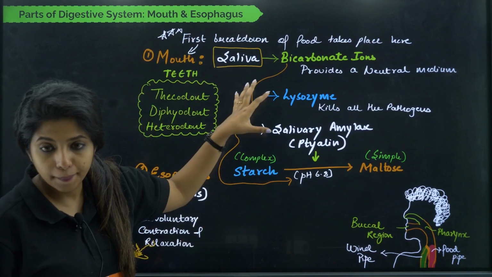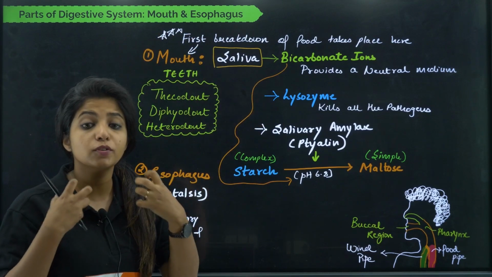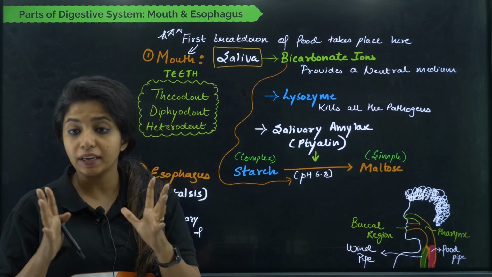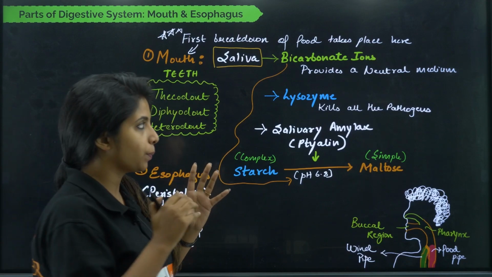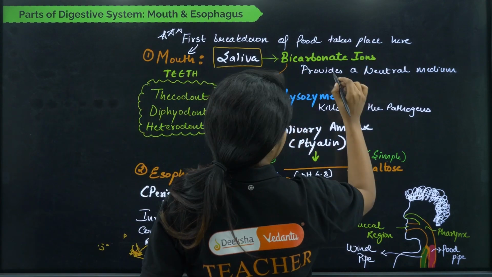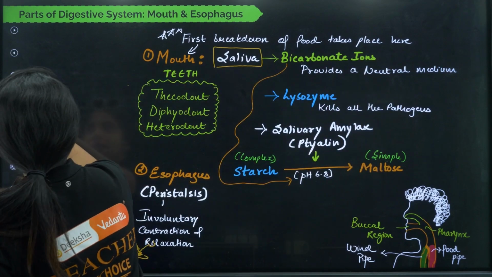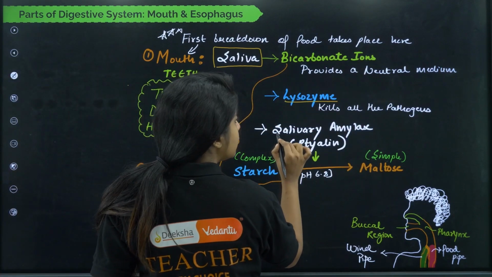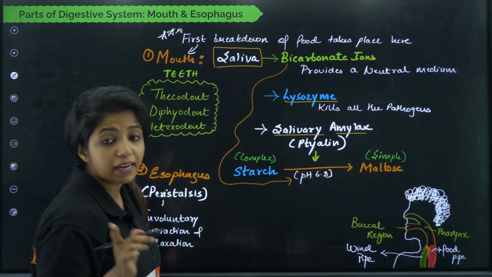Anyways, the mouth has salivary glands which release saliva, and the saliva has three very important things that you should remember. One is the bicarbonate ions. Second is lysozyme, which is an enzyme, and the third one is salivary amylase, which is again an enzyme.